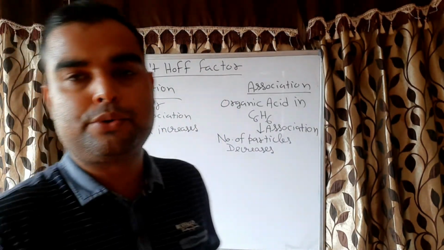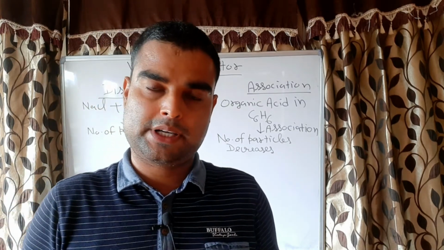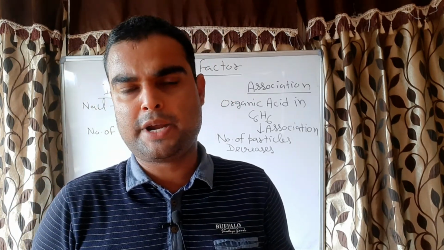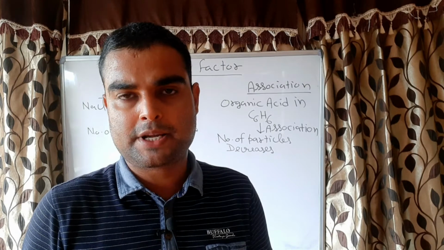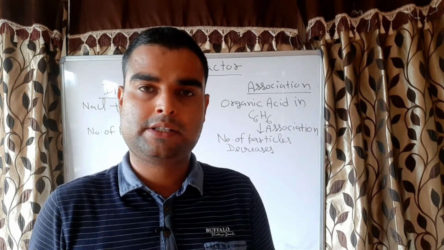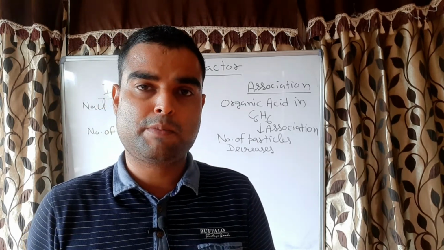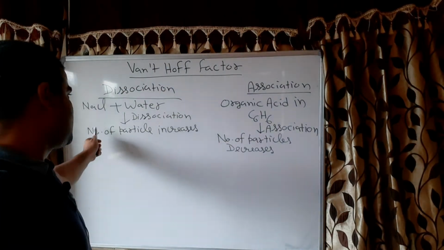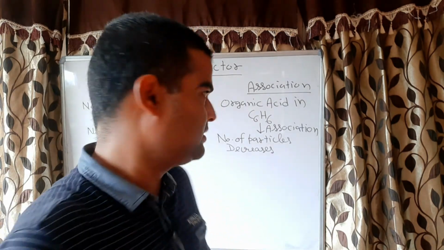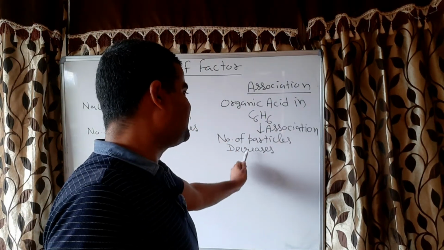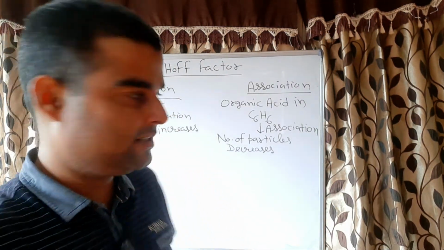Now I told you the colligative properties, because molecular mass is determined by colligative properties. There are many colligative properties, for example, relative lowering in vapor pressure, osmotic pressure, elevation in boiling point, depression in freezing point. So these are colligative properties. These depend on the number of particles. So in dissociation, the number of particles increases. It means colligative properties also will increase. In association, the number of particles decreases. It means the value of colligative properties will decrease.